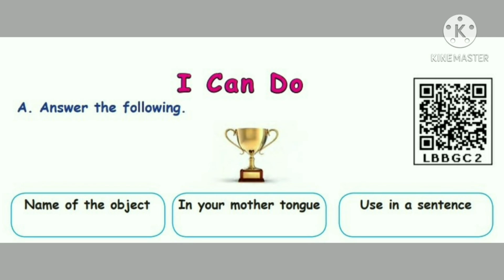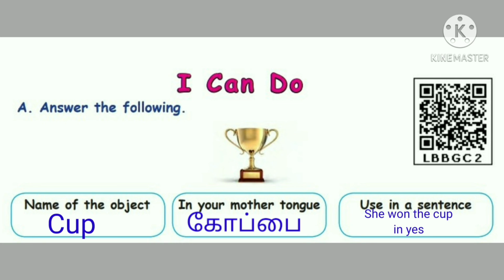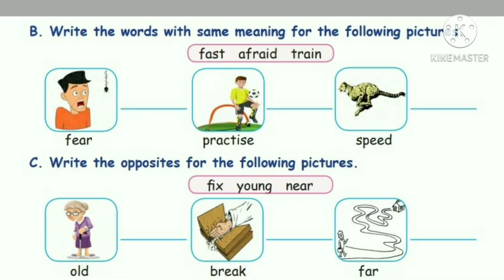I can do. Answer the following. Look at the picture children. What is the name of the object? Yes, name of the object is cup. In your mother tongue, in Tamil, we call it kopai. Use in a sentence. You have to frame a sentence with the word cup. She won the cup in yesterday's match. So name of the object cup, in mother tongue kopai. Sentence: She won the cup in yesterday's match.